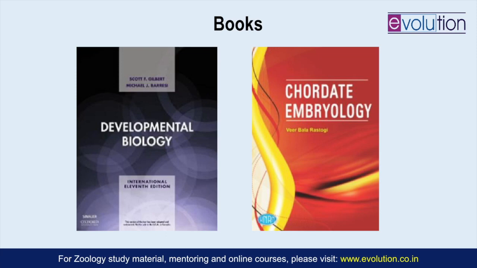Under books, I would recommend that you keep any Indian author book as your main book for this section. One such example I can give is Veer Bala Rastogi's Chordate Embryology, Developmental Biology. Most of the topics are covered in the book. For certain topics, you need to use the help of the internet. And then there is the foreign author book, Gilbert's Developmental Biology. The 9th edition and above is something which you can use for value addition, apart from the basic Indian author book.